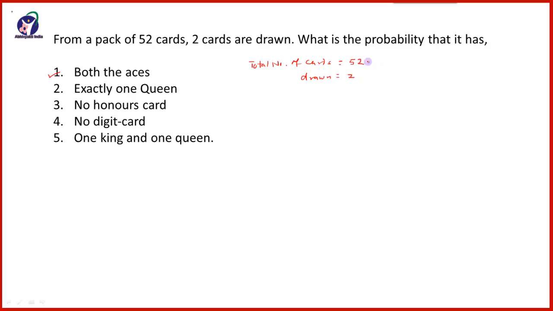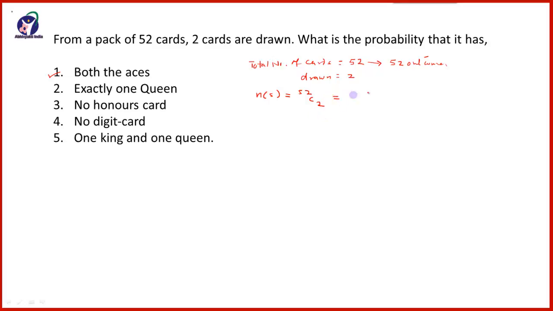Since there are 52 cards, there will be 52 outcomes, but we are drawing out 2 cards, and therefore the number of outcomes will be equal to 52C2, because 52 cards are there and out of that 2 we are taking out.